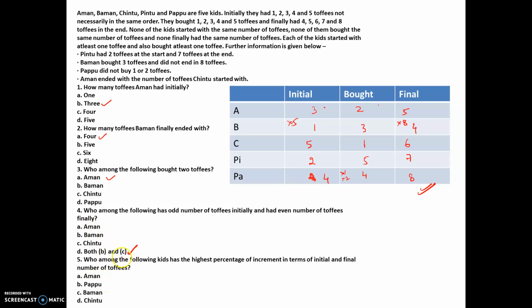And who among the following has the highest percentage increment in terms of initial and final? So if you see 1, it has increased by 3. So 3 by 1 is 300%. Nowhere else do we have 300%, so obviously it is B, Baman. Right? So that's the answer. That was a simple one.